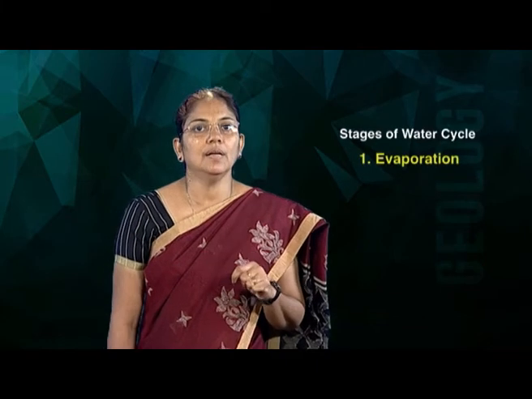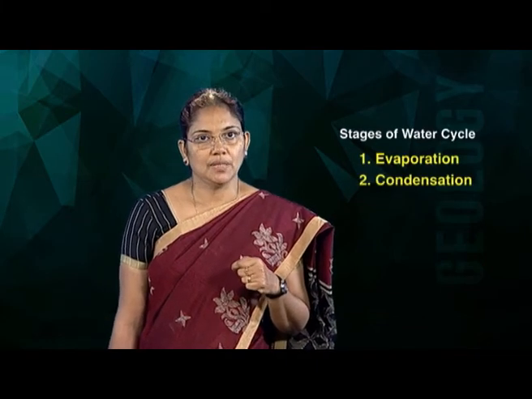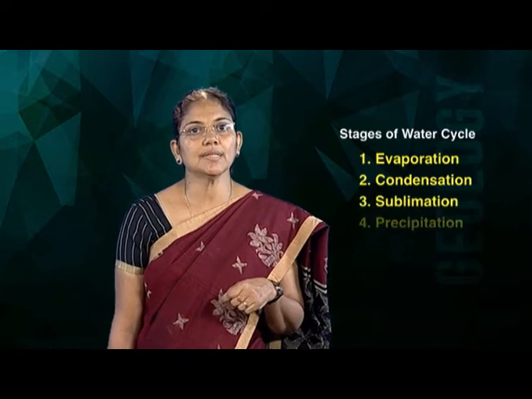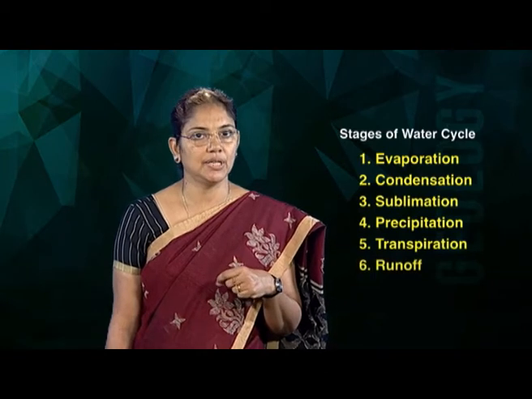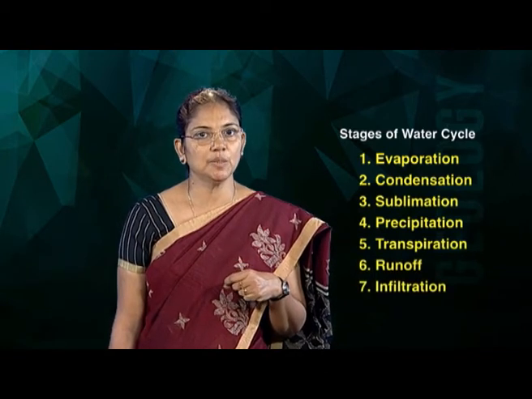First stage is evaporation. Once water evaporates, melts, freezes, sublimates, condenses, and finally is deposited within the ocean bodies, all these changes require the application of energy. So, the various stages of the water cycle can be summarized as: first one, evaporation. You all know evaporation. Then the second stage is condensation. So, water vapor condenses, then sublimation. Then after sublimation it precipitates.